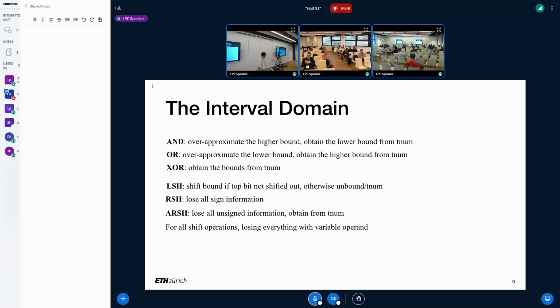And for all the bitwise and shift operations, the interval domain basically doesn't work. We rely on another abstract domain called TNUM, the tristate domain, to obtain the bound in different situations. And we lose all information if any operand in a shift is a variable range.